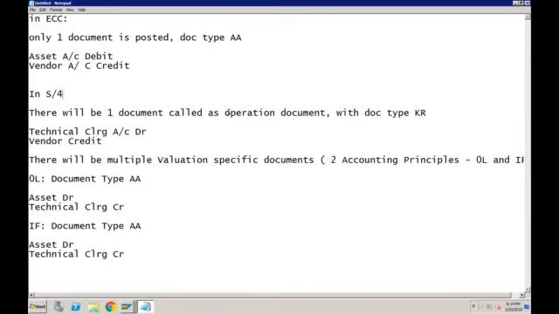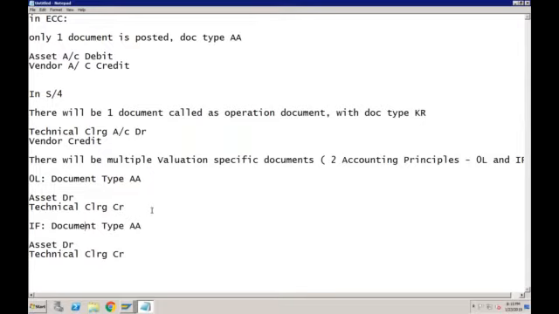First one is an operational document, which is common for all the accounting principles. Vendor will be credited in both 0L as well as IFRS. Okay, but asset part will be taken separately, valuation specific. And that is the reason we need a technical clearing account, which will be used to clear the balances in both the accounting principles.